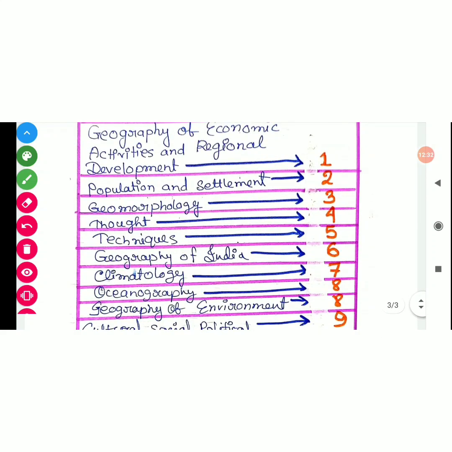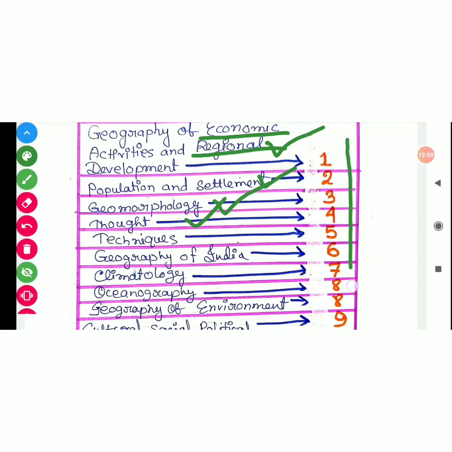So the first position is occupied by this chapter, economic and region, so I am going to read that chapter more, okay. After that second position is occupied by population settlement, after that third position by geomorphology, and fourth position by thought, okay.